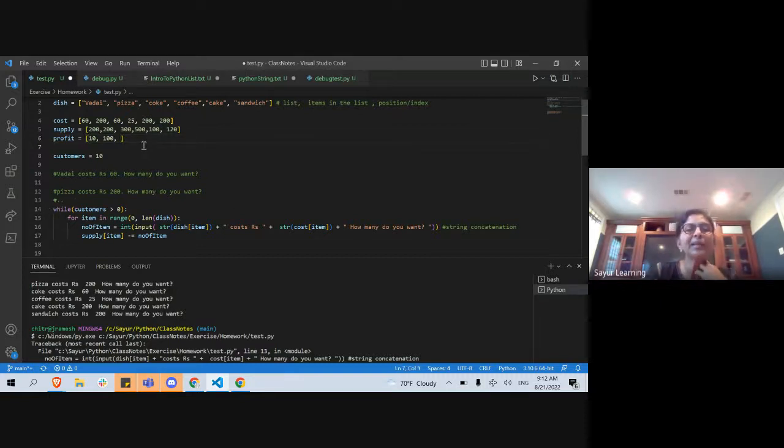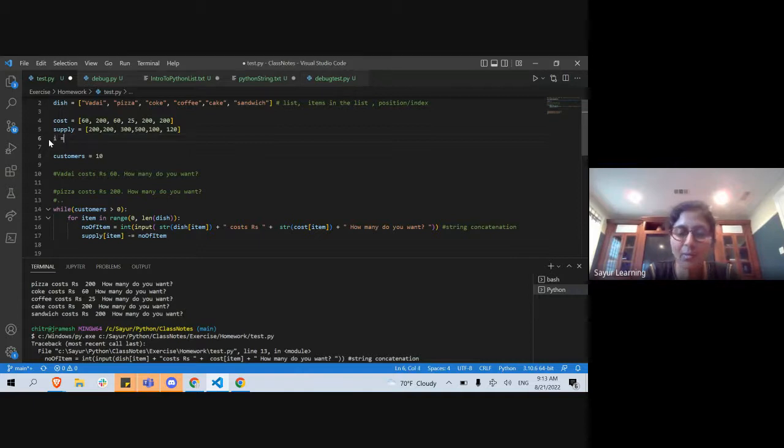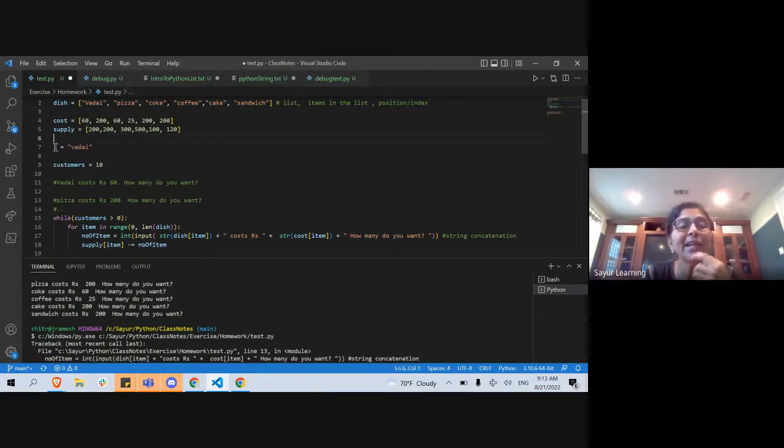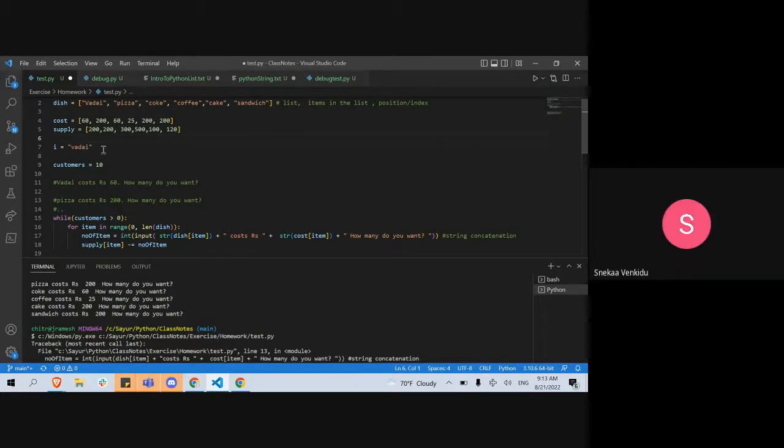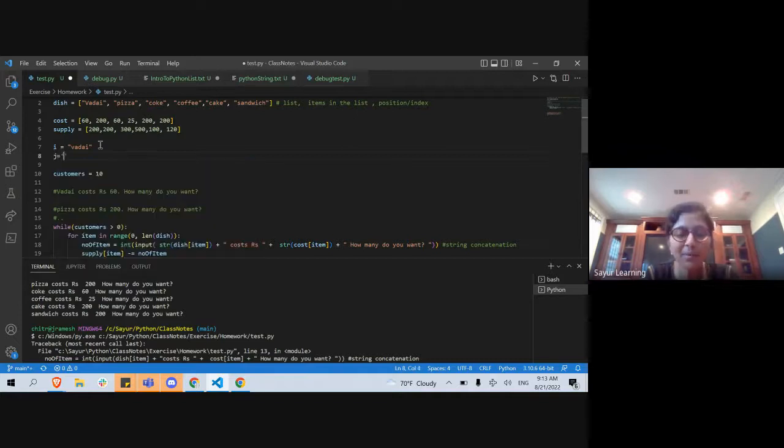Okay. Another thing I want to teach today is string. String is also a collection of what? So when I say a string, vada is a string, right? I equals vada. What's the data type of vada? I'm sorry, what is the data type of I, Sneha? What is the data type of I now? String, ma'am. String.